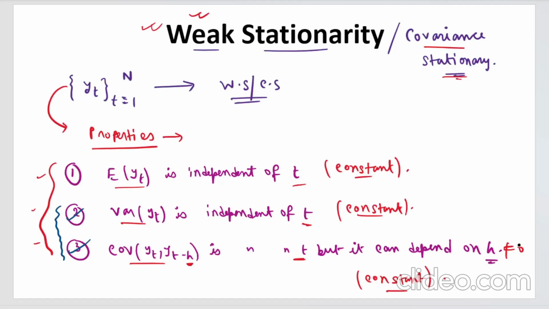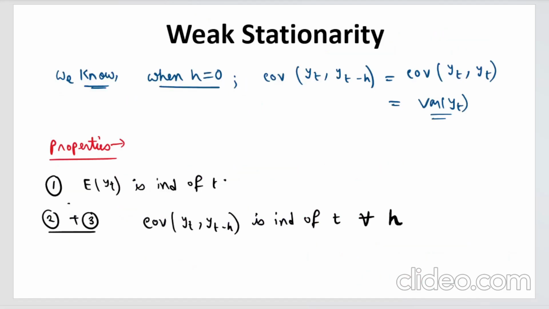Here I have mentioned it for all h, including h equal to 0, because when h equals 0, this will be the variance. That is what I have written here. You can see from here.